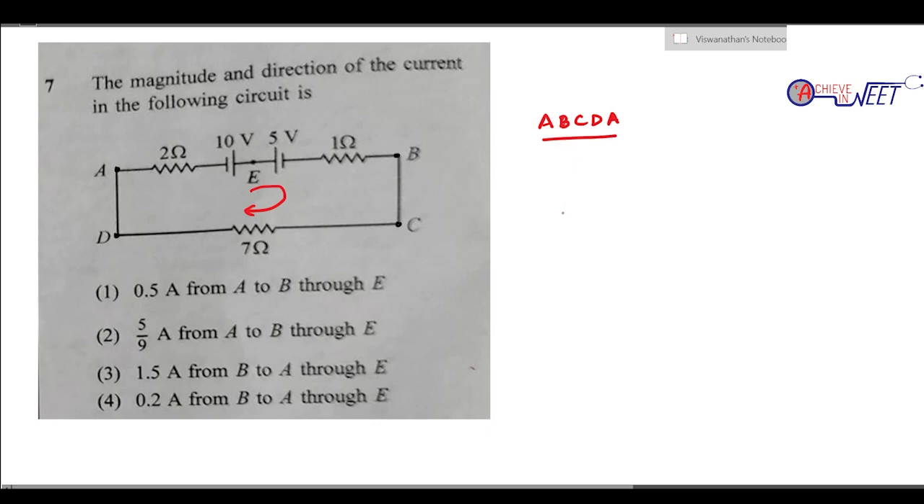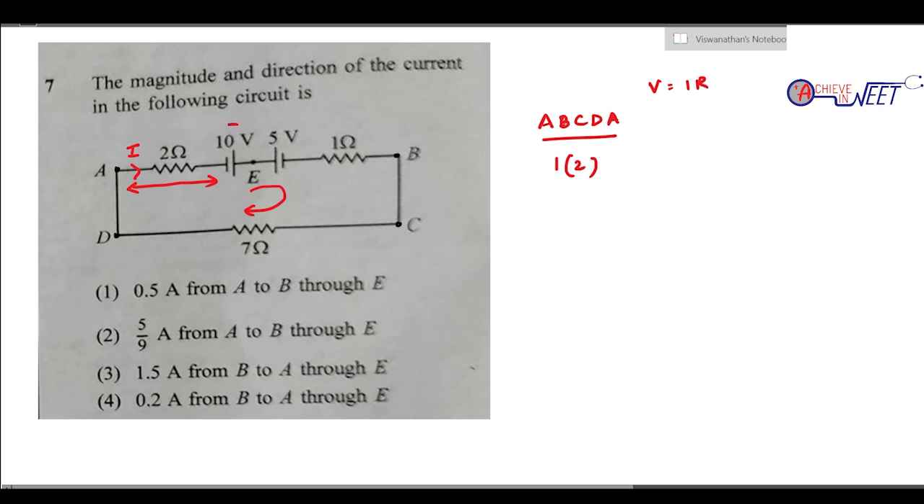So when we consider this loop, first we will start from A. Let us take the current in the circuit to be I. So current in the circuit is I, and we go ABCDA. So what is the potential drop across this? It is simply going to be V equal to IR. V is IR. So I into 2.